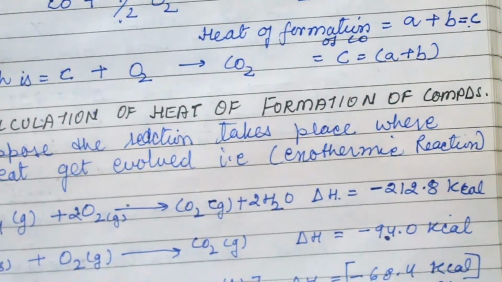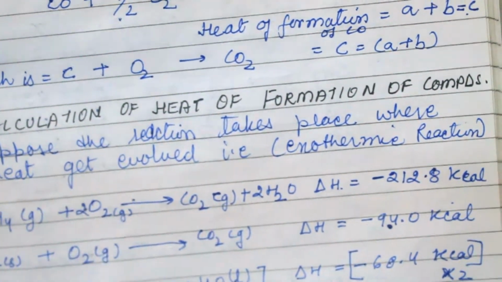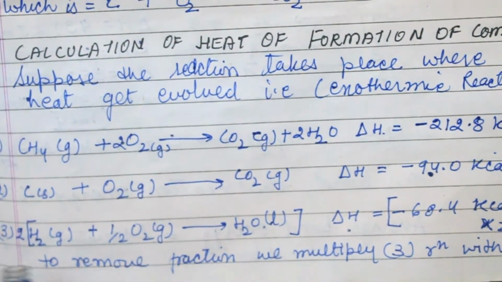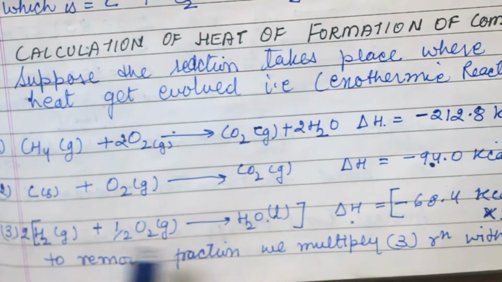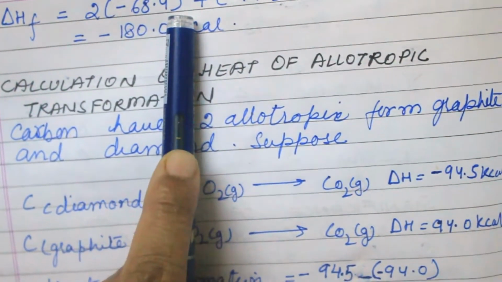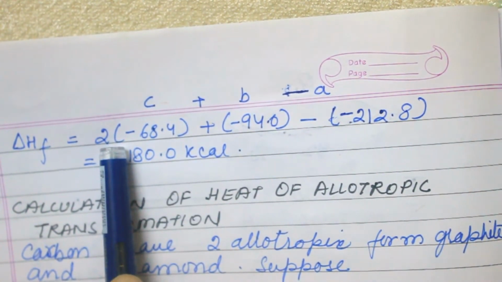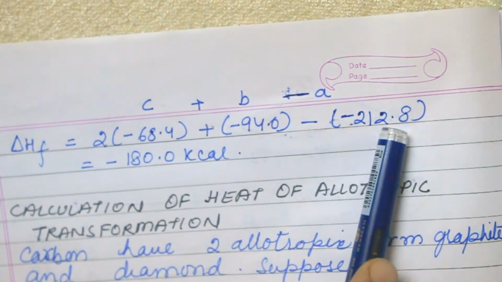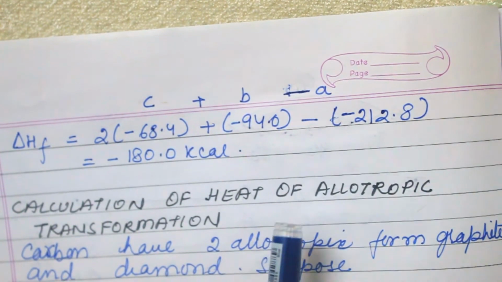To remove the fraction, we have to multiply the whole third reaction by 2. So when we calculate, the heat of reaction is also multiplied by 2, because the reaction is multiplied by 2. If we evaluate all these values, we get minus 180.0 kilocal.